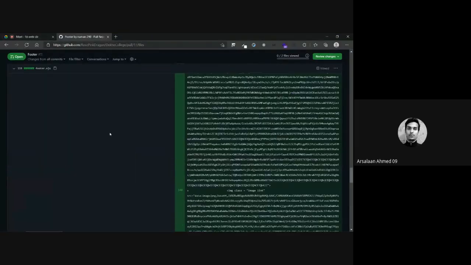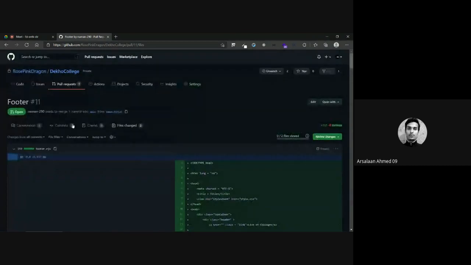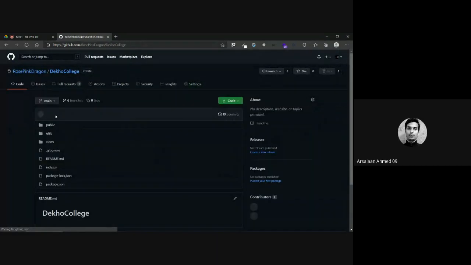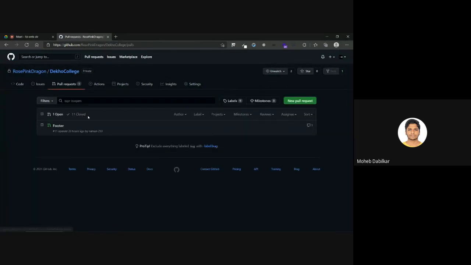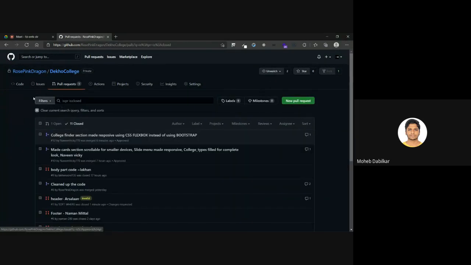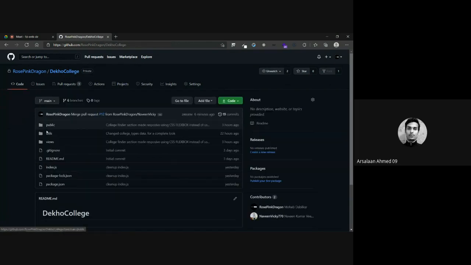Sir, I was trying to fork it because before changing it. You don't have to fork it actually every time. Right now, you see, I just merged one more pull request, right? So the changes are reflected in this main, no? So you see, it is over here. College Finder section made responsive. So there was a change in here.